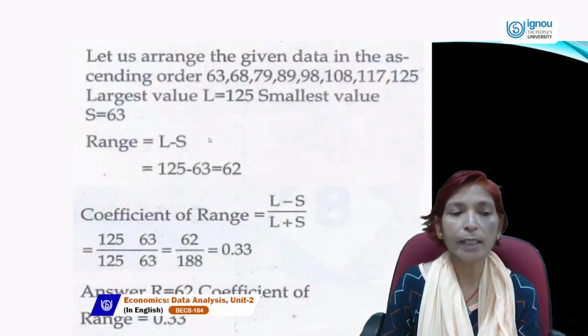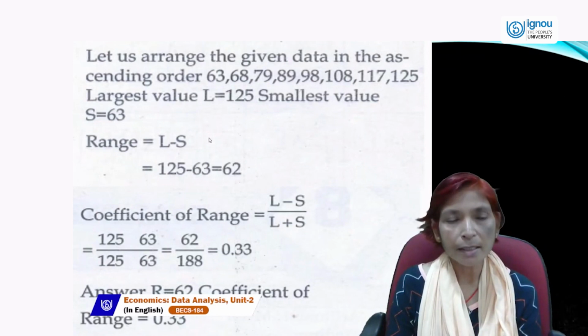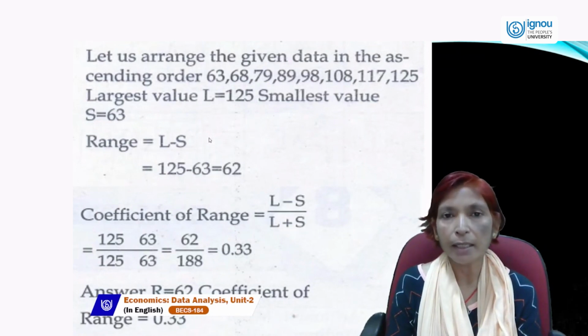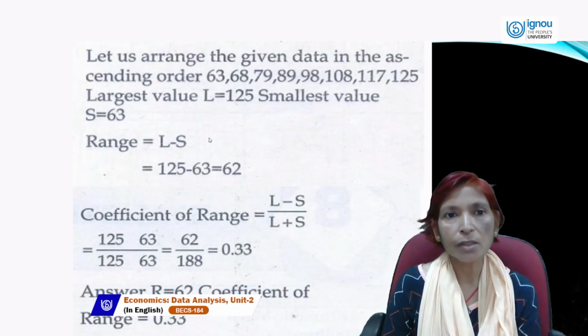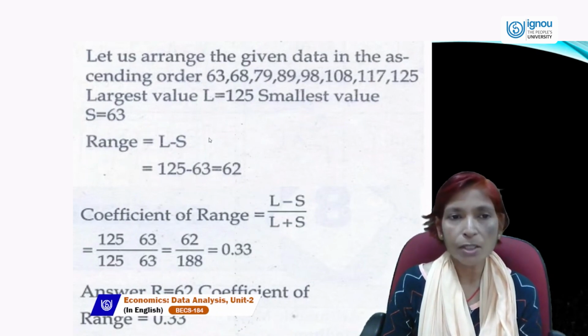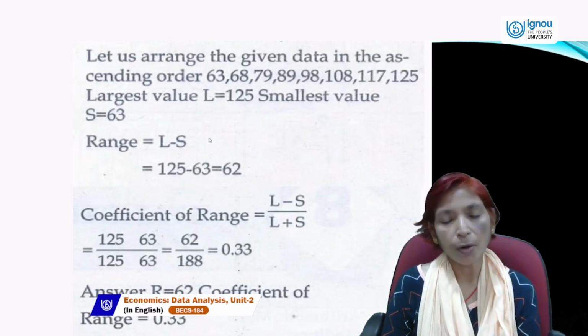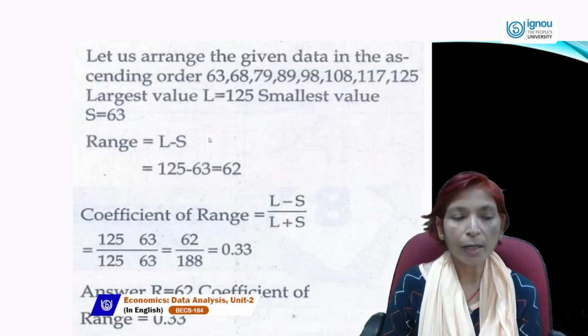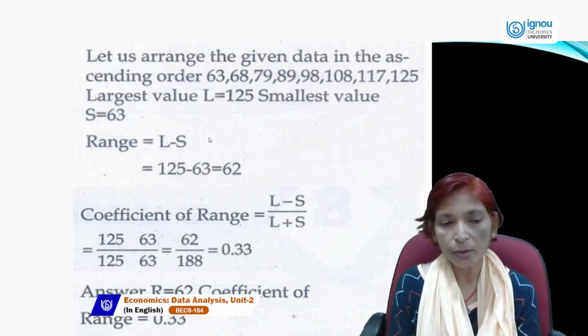And if you want to calculate range and coefficient of range, and you are given the data 63, 68, 79, 89, 98, 108, 117, 127, 125, then the largest value is 125 and the smallest value is 63. So the difference is the range, 125 minus 63 is equal to 62, that is the range. Coefficient of range is L minus S upon L plus S, meaning 125 minus 63 upon 125 plus 63. Then you can estimate the coefficient of range as 0.33.